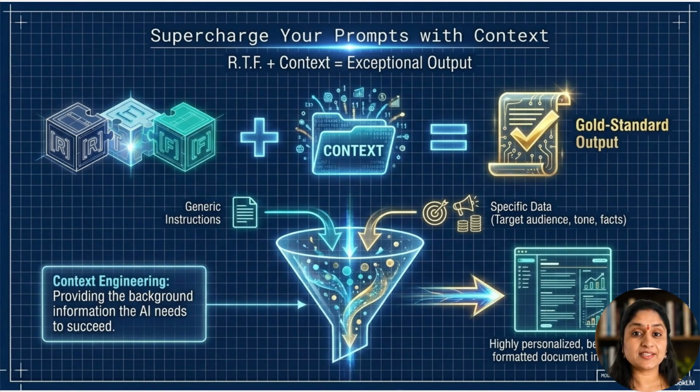The easiest beginner formula is role, task, format. Role tells AI who to act as, task tells AI what to do, format tells AI how the answer should look. For example, you are a career coach. Rewrite my resume summary, format it as 3 strong bullet points. That structure removes confusion and gives the model a clear target.